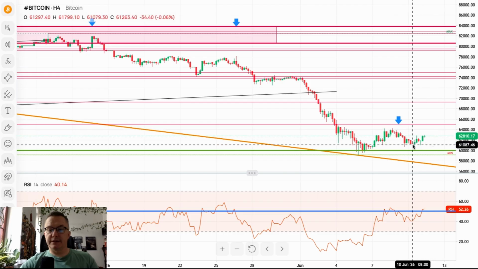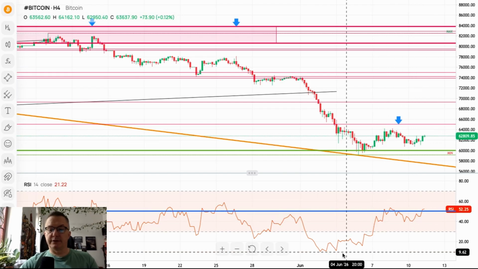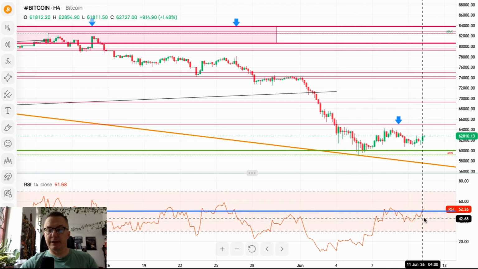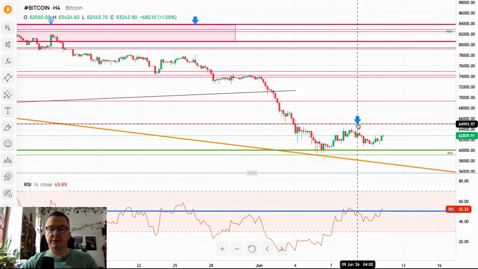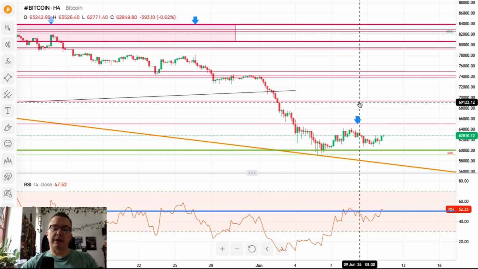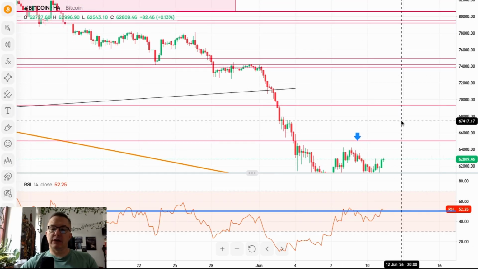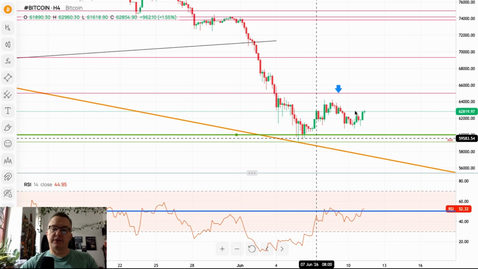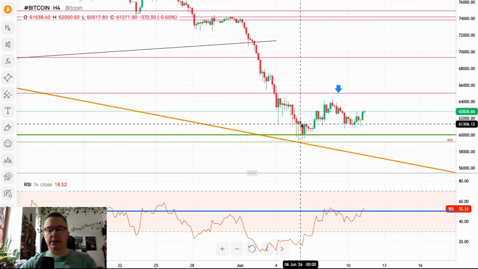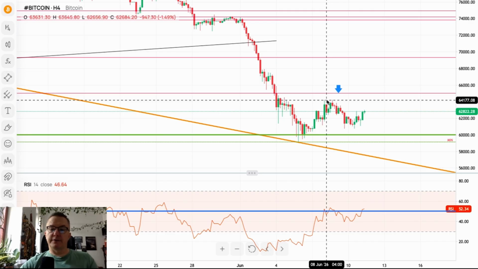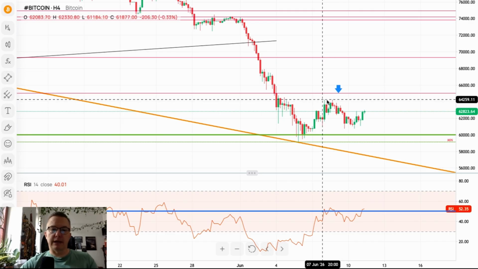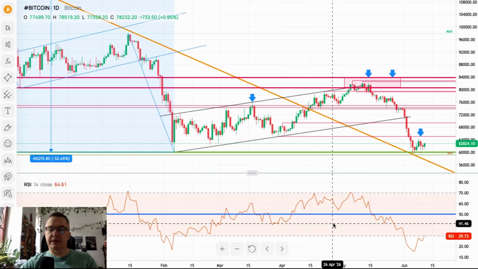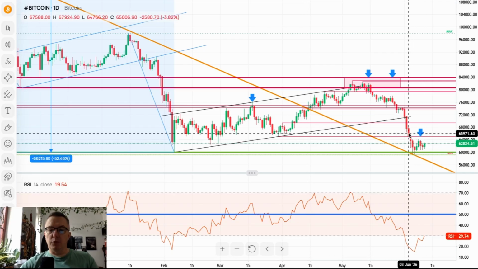Bitcoin hits the trend line, 59,130, consolidates a little bit while the momentum moves from the extremely oversold conditions towards the level of 50, pulls back. Now it's above the level of 50, but still we need a movement above $65,000 in order to continue higher, some sort of pullback. So right now, very interesting situation. However, I doubt that the movement to the downside has been completed for good, and now we can only see the uptrend. No such thing is indicated by technical analysis under various scenarios. Most likely this movement to the downside, despite the extremely oversold conditions, will continue.